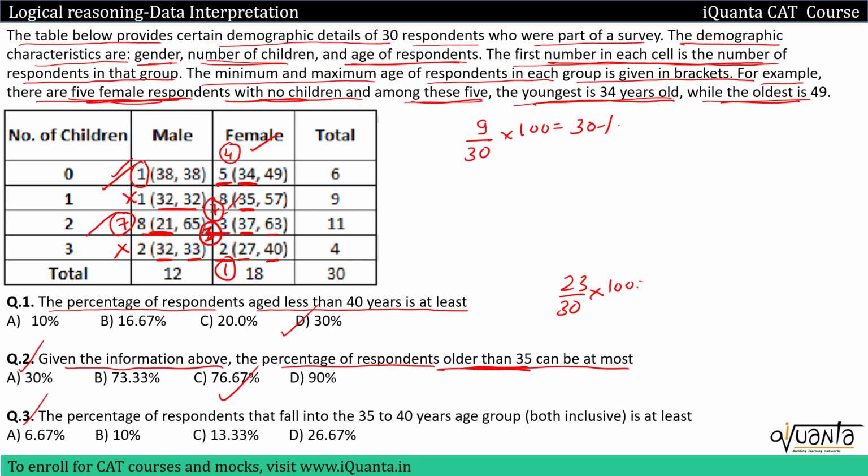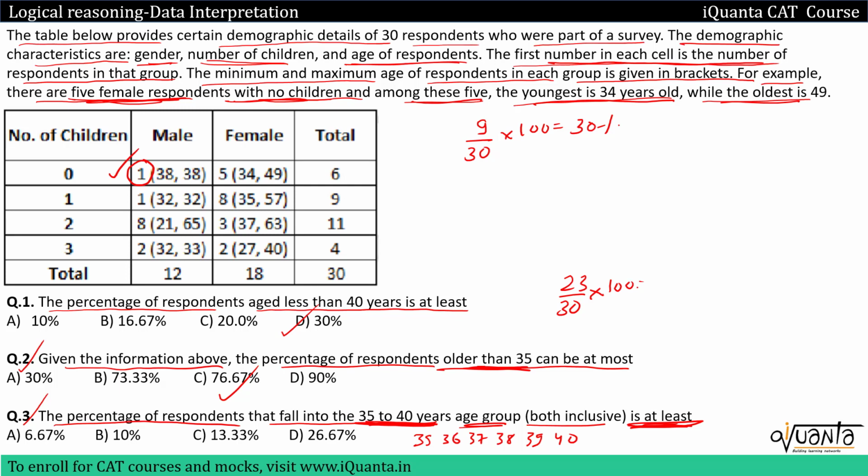Next one is the percentage of respondents that fall into the 35 to 40 years category age group, both inclusive, is at least. So now I have to include age 35, 36, 37, 38, 39 and 40. We are looking for at least, that means I'll minimize the number of people in this age group. If we come to the first one, I have 1 male having age 38 and we'll have to count it. So this will be counted.